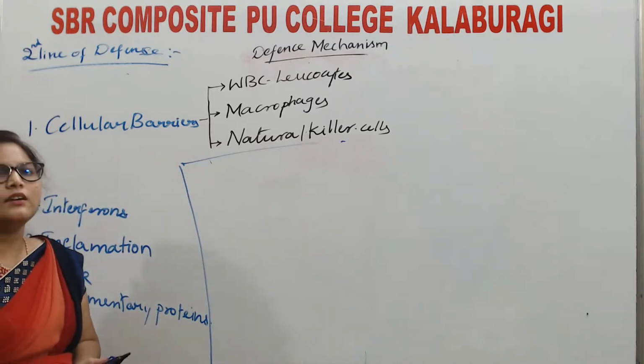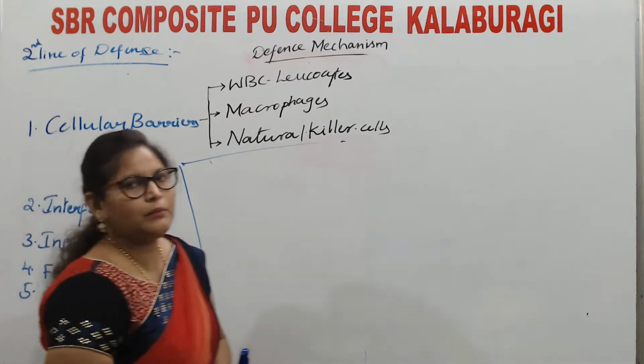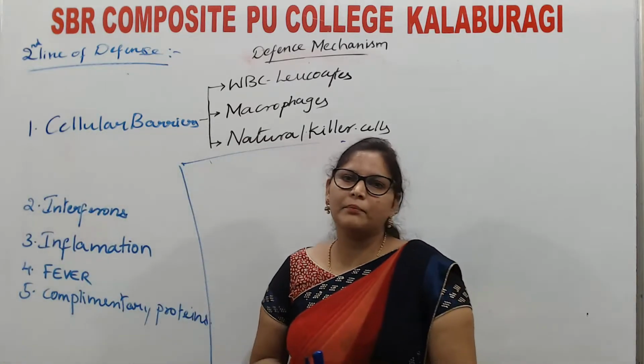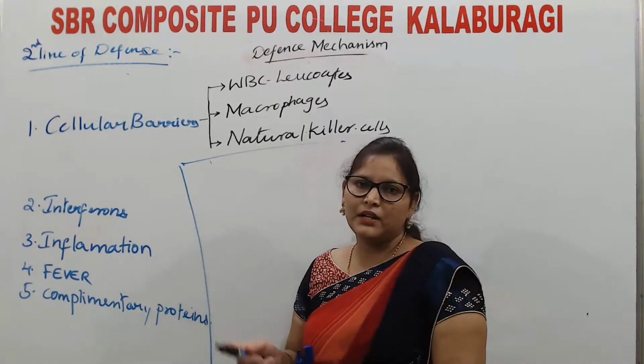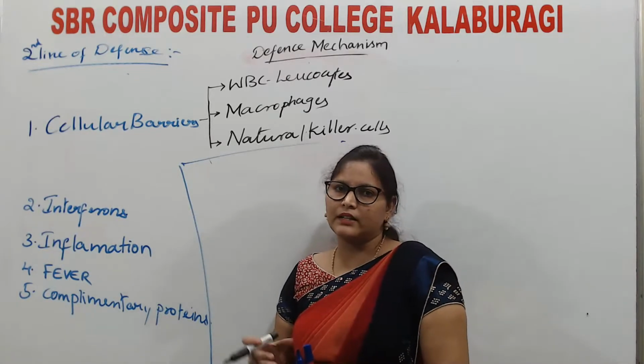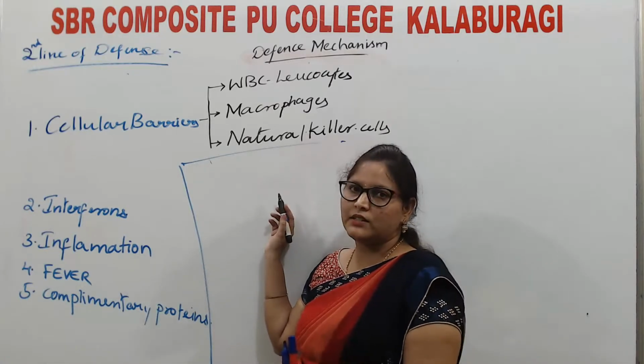In your first year, we studied a detailed account of blood cells. Blood consists of a fluid part, plasma, and the cellular part: white blood cells, red blood cells, and platelets. In that, we had a brief classification of white blood cells.